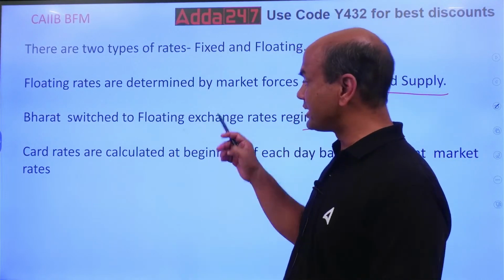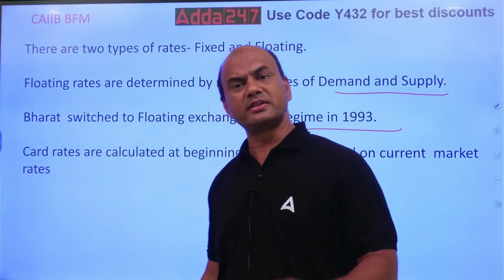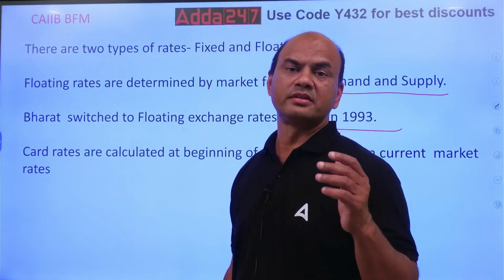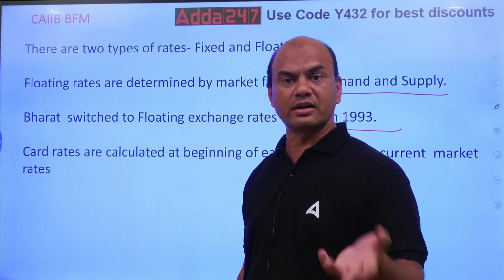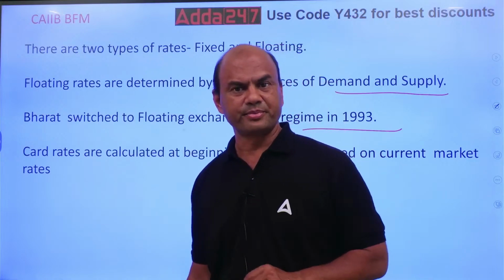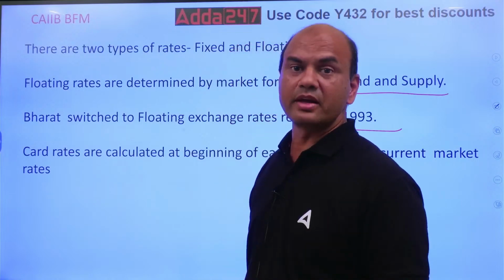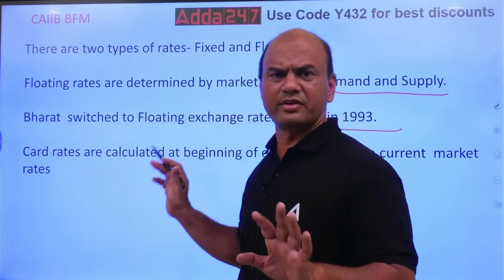Now what do you mean by this? Fixed rate and floating rate. It means the rupee rate is fixed with reference to some currency, anything it can be, generally it is the dollar. Okay, fixed means that rate is fixed.